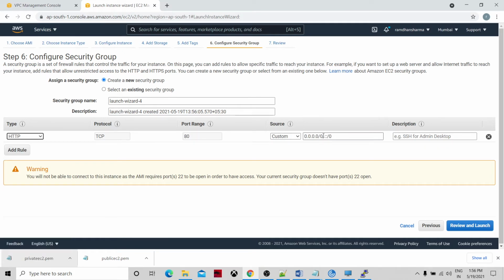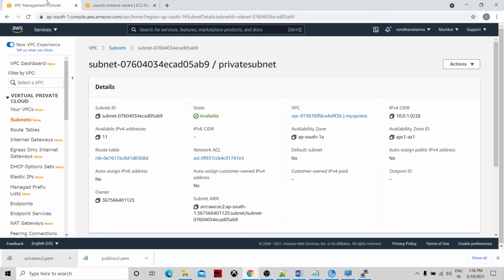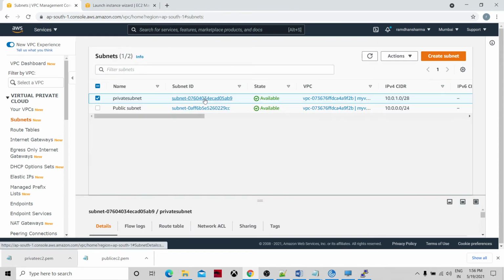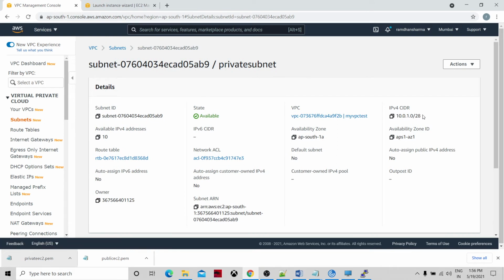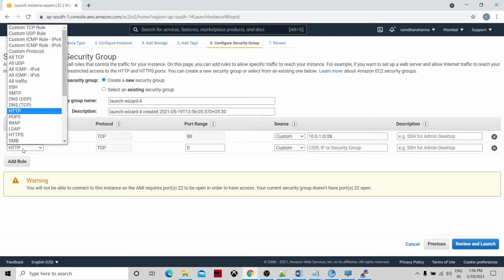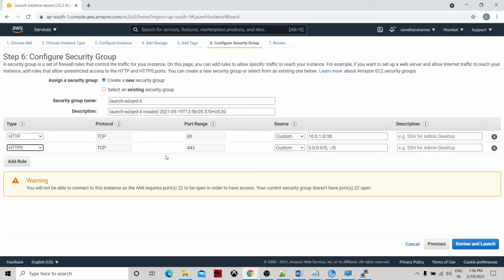HTTP, and now this machine would be the private subnet address. My machine address is this one, so I will just copy it like this and paste it over here. Again, I have HTTPS. So this is port 443, and the same way I need to do it.